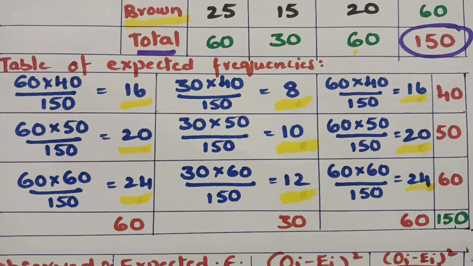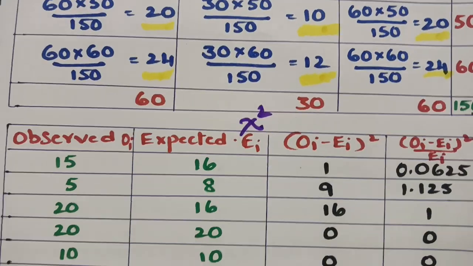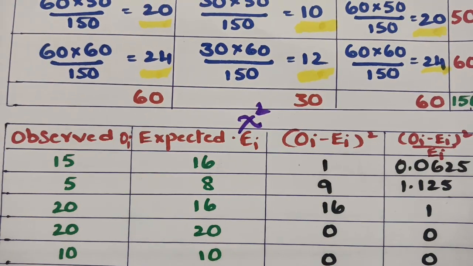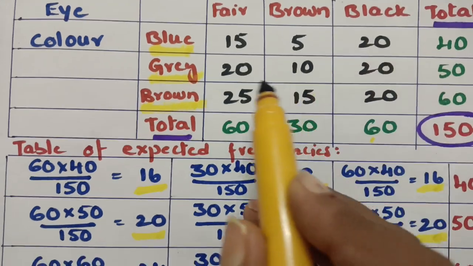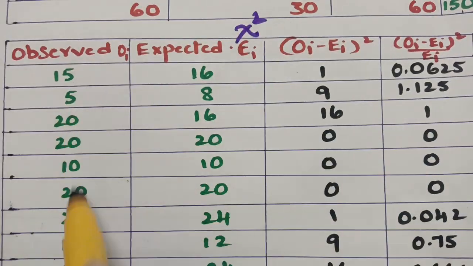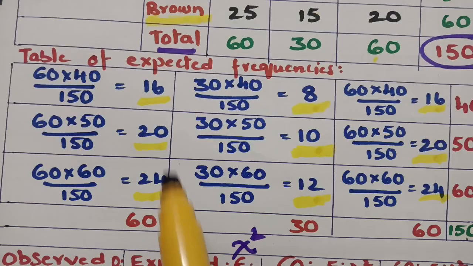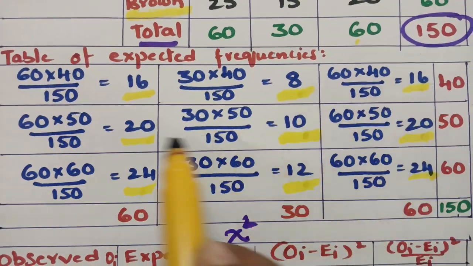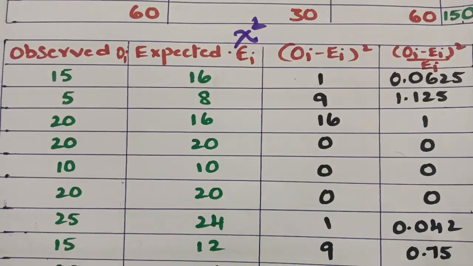And now we are going to calculate the value for chi-square. And this is the table for calculating the chi-square. The first one are the observed values. So from where we are getting the observed values, see here: 5, 15, 5, 20, 20, 10, 20, 25, 15, 20. So we have to place it in the first column. Clear? Then the expected values. So this will be 16, 8, 16, 20, 10, 20, 24, 12 and 24, in the second column.